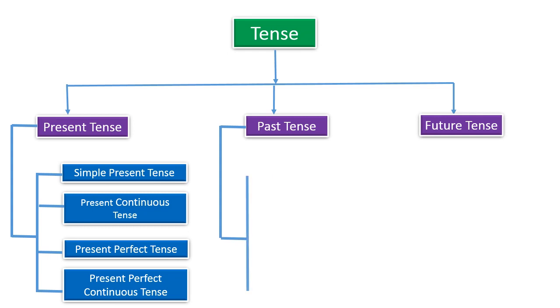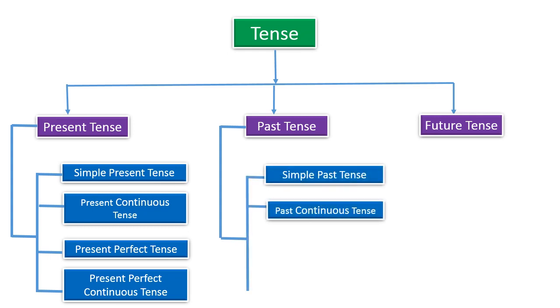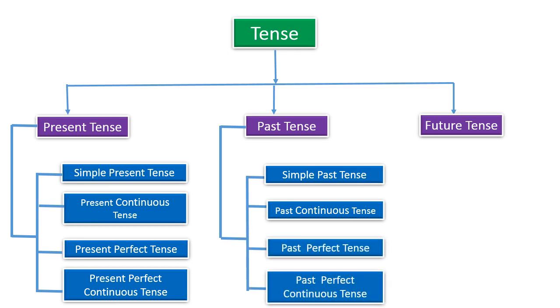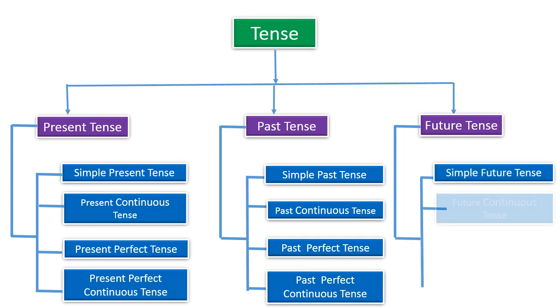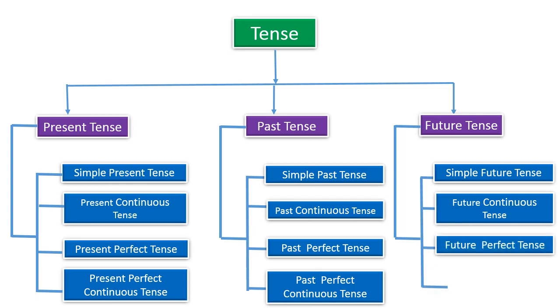Past tense again has four subtypes: simple past tense, past continuous tense, past perfect tense and past perfect continuous tense. Future tense has simple future tense, future continuous tense, future perfect tense and future perfect continuous tense. This diagram shows types of tense and its subtypes.